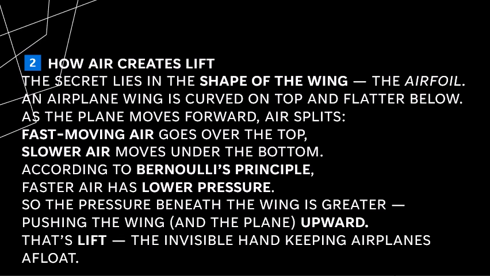How air creates lift. The secret lies in the shape of the wing, the airfoil. An airplane wing is curved on top and flatter below. As the plane moves forward, air splits. Fast moving air goes over the top, slower air moves under the bottom. According to Bernoulli's principle, faster air has lower pressure, so the pressure beneath the wing is greater, pushing the wing and the plane upward. That's lift, the invisible hand keeping airplanes afloat.